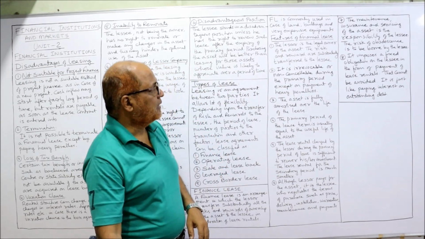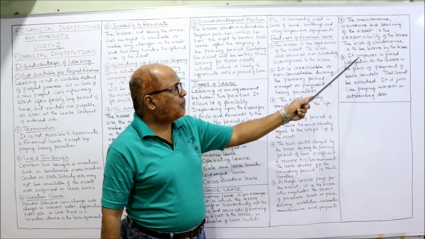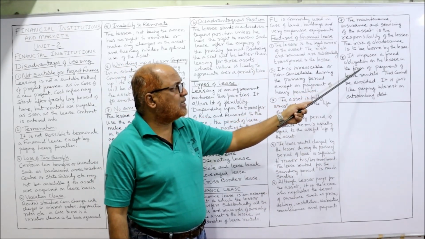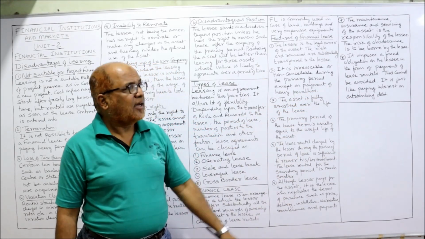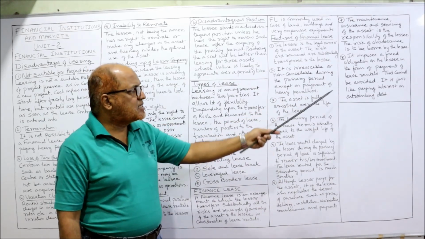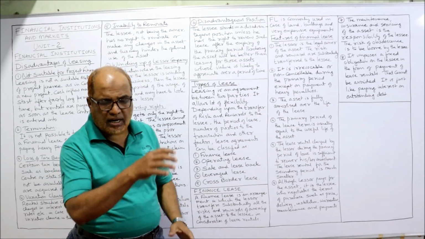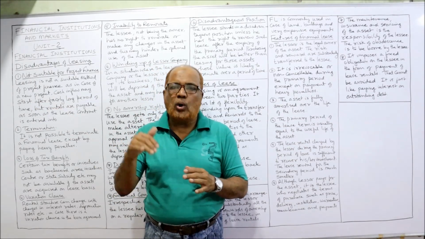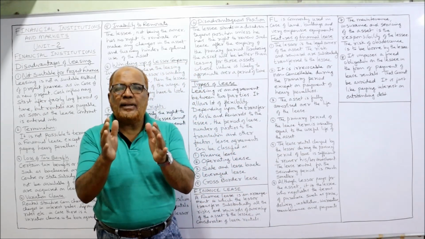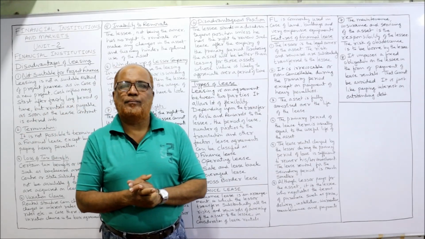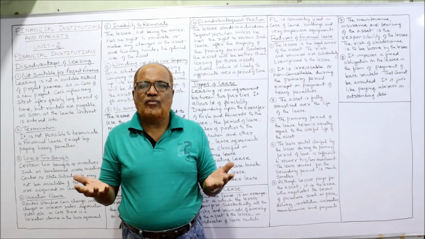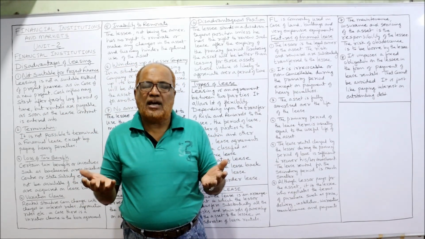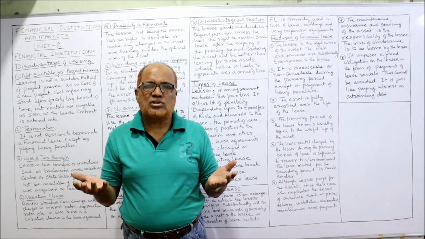Last one: it imposes a fixed obligation on the lessee in the form of payment of lease rental that cannot be avoided. It is just like paying interest on outstanding debt. When a person has taken a loan from a bank, interest must be paid compulsorily, whether the business has cash inflows or not, whether it is making profit or loss.